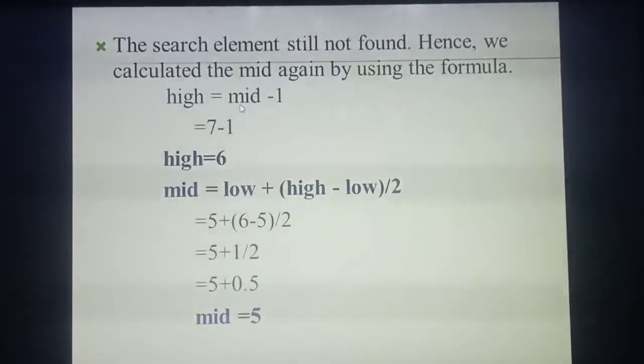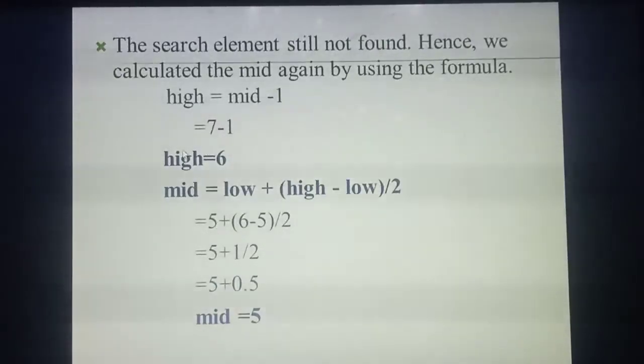Now, always take the middle value. What's the last middle value you got? 7. So 7 minus 1, what's the value? 6. So now you got the high value as 6. Now you substitute the formula. Low value also: what was the last low value? 5, isn't it? You calculated it last, no?